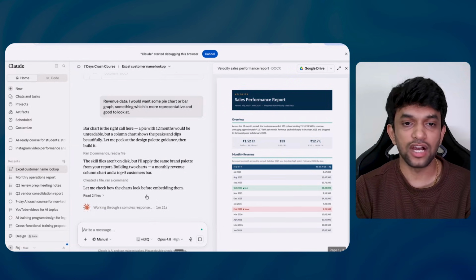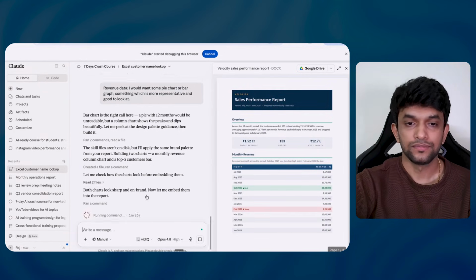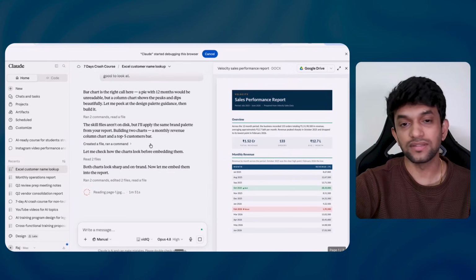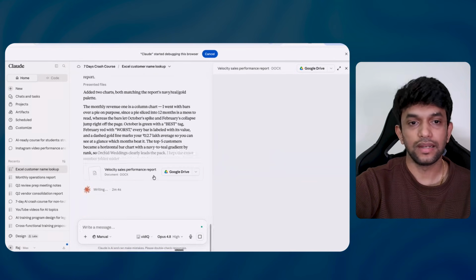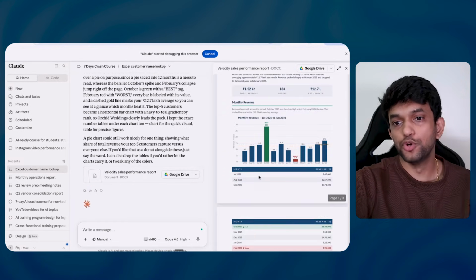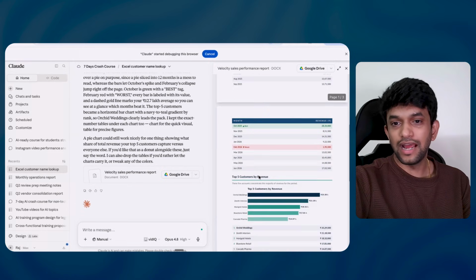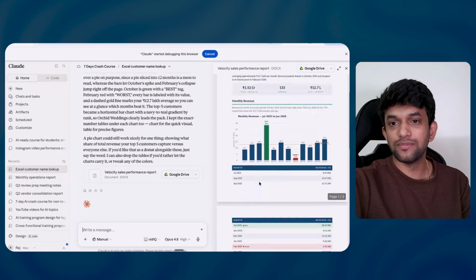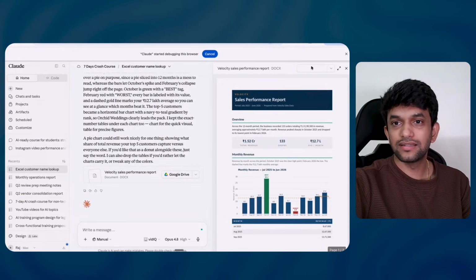Let me check how the charts look before embedding them. Let it work. Okay, it is doing something. Amazing, guys. This is beautiful, wonderful. Right? Isn't it? Can you see? Customer by revenue also has improved a lot. Yes or no?